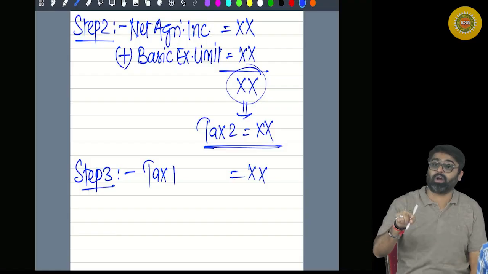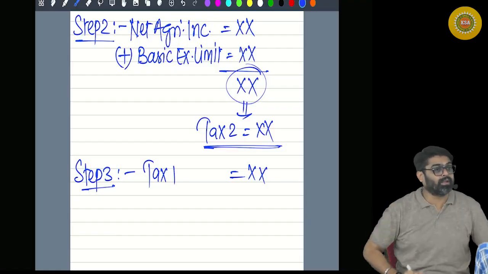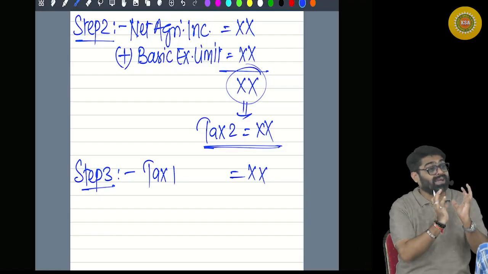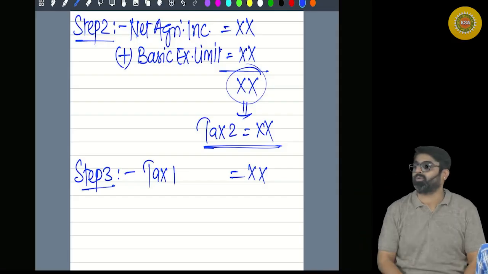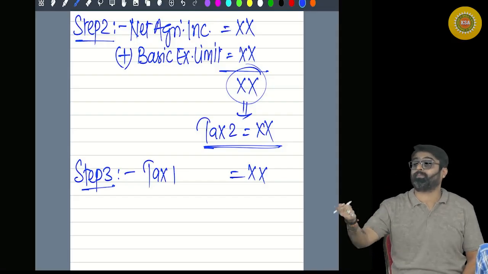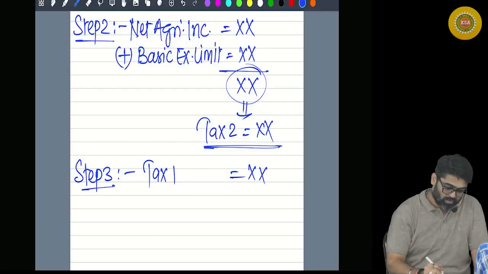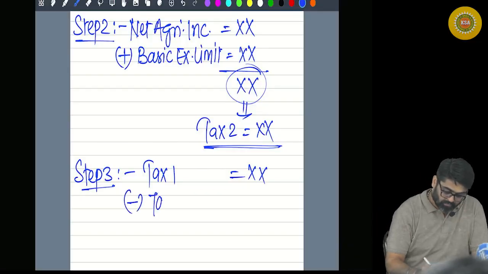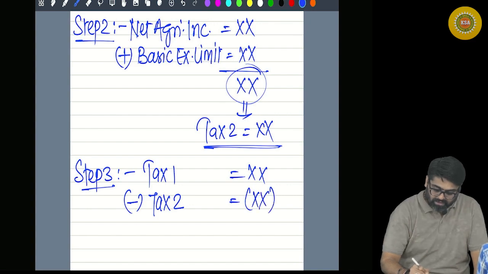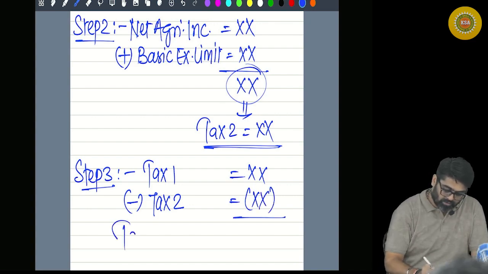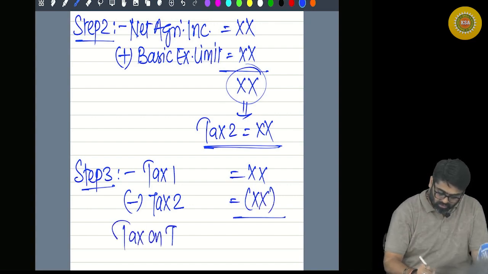So your agricultural income's tax is also there in this amount, which you have calculated separately in step number 2. Do one thing, less tax 2. This is just the tax on your agricultural income.